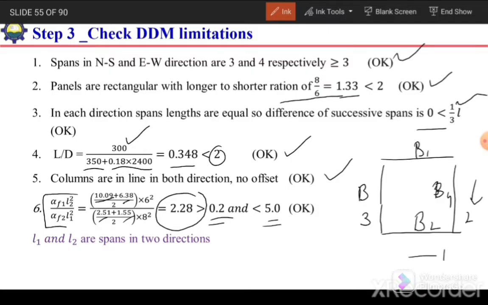So all the 6 limitations are okay. It means we can use the direct design method to design this slab system, the given slab system.